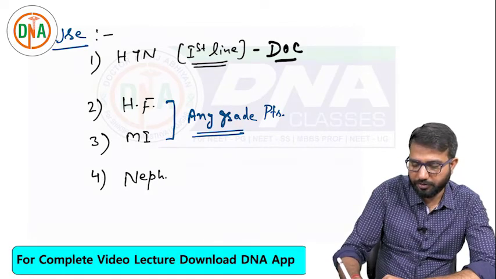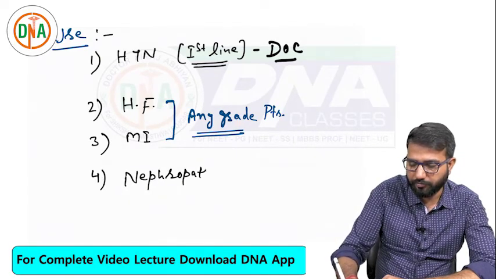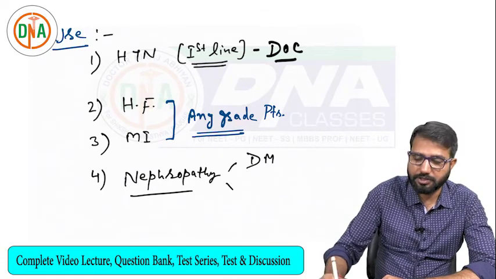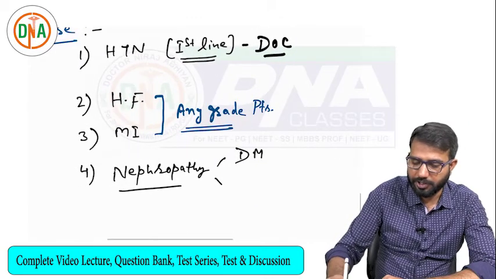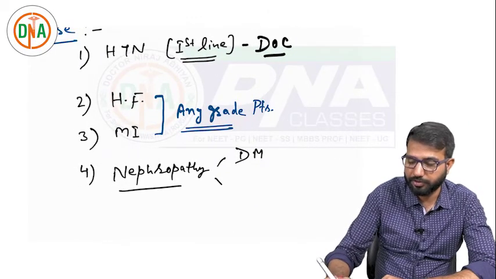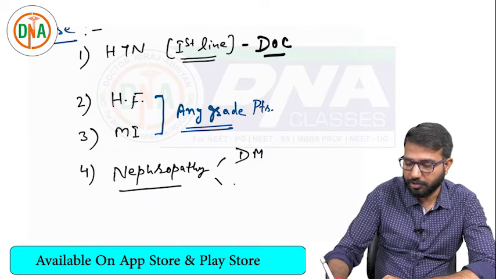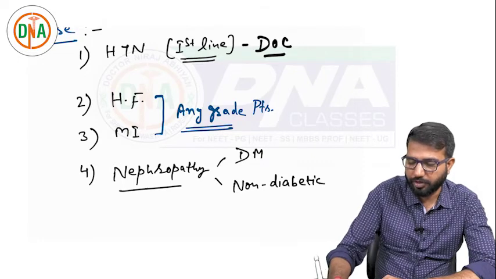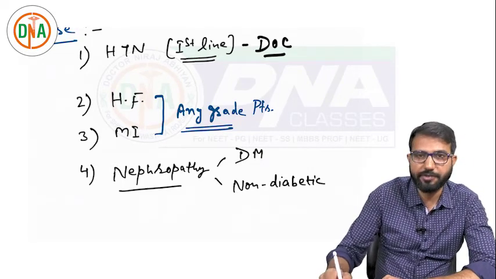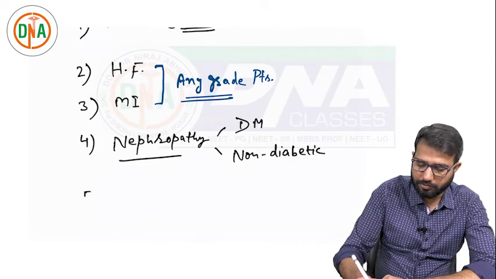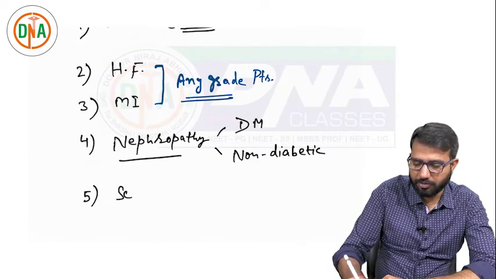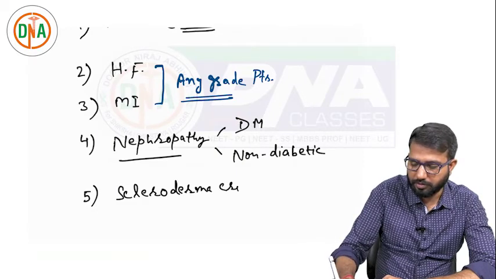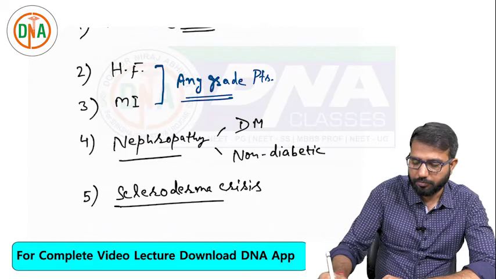In nephropathy, these drugs can decrease the risk of nephropathy. Whether diabetic nephropathy, these drugs can avoid the damage of kidney in diabetic patients due to microvascular complications of diabetes. Even in non-diabetic patients, we have seen that these have a protective role. These drugs can also be used in scleroderma crisis, where they have an important role, but that is not very common.